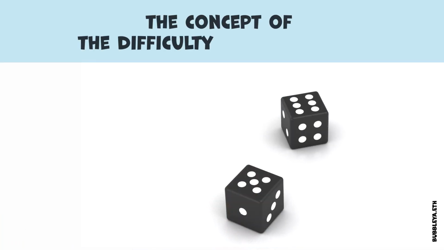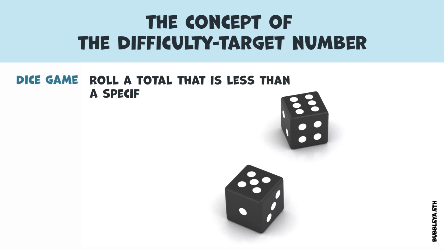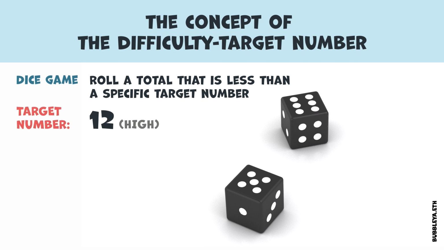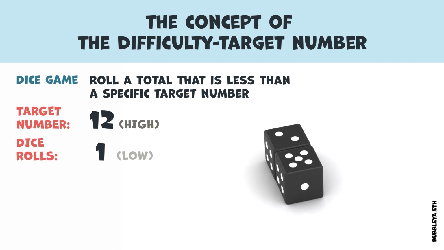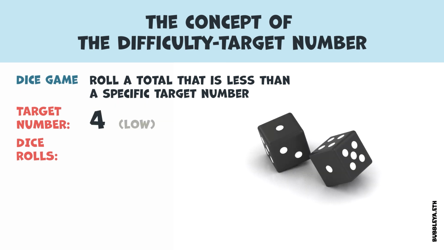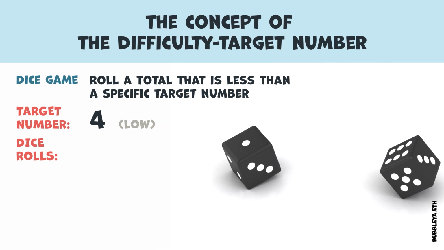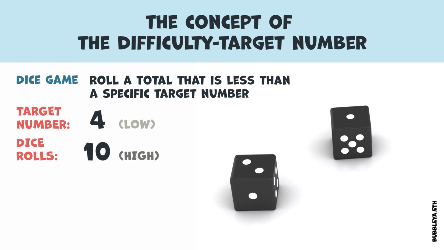To explain the concept of the difficulty target number, let's use an analogy of a dice game. Imagine repeatedly throwing 2 dice, aiming for a total below a specific target number. If the target number is high, like 12, you will likely only need to roll the dice once, because any combination other than 2 rolls of 6 is acceptable. However, if the target number is low, like 4, you'll need to roll the dice more frequently, since the probability of getting a sum of 2 or 3 is lower.